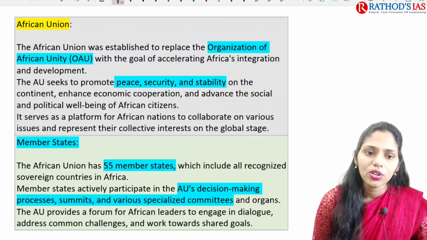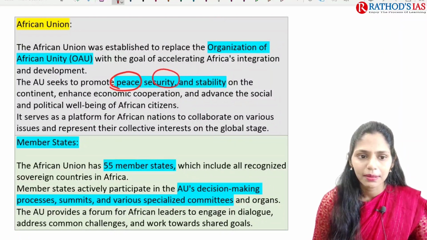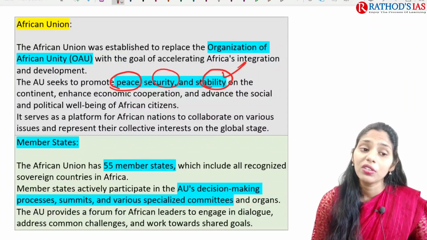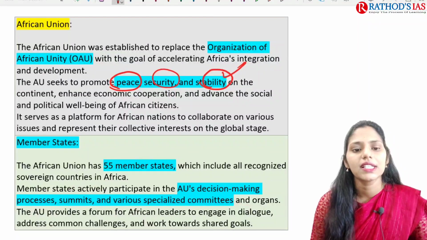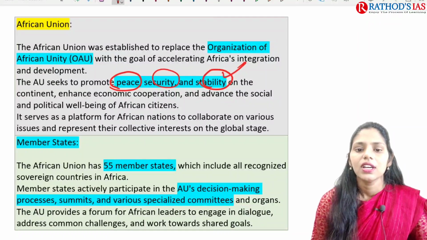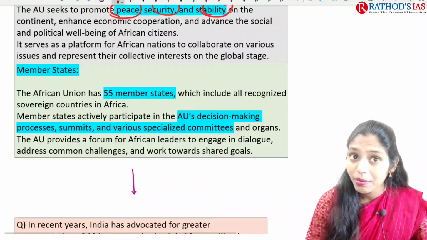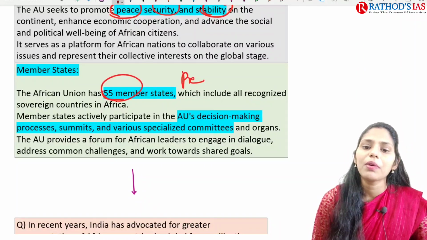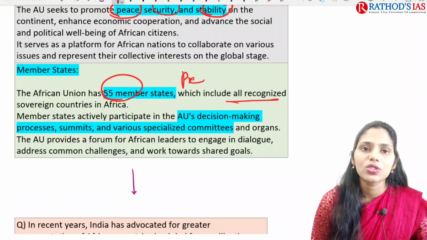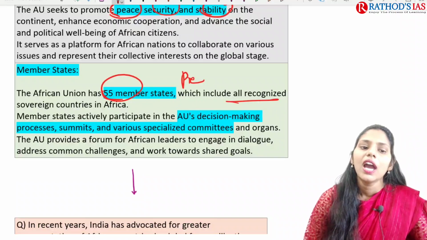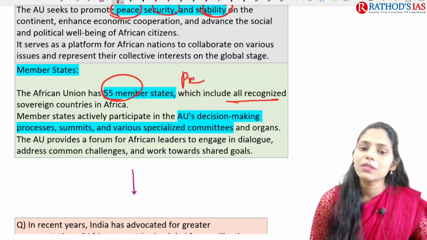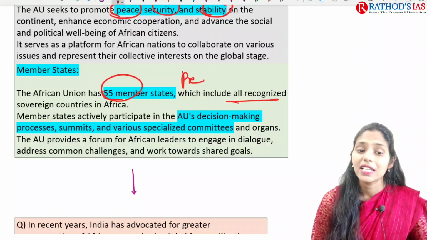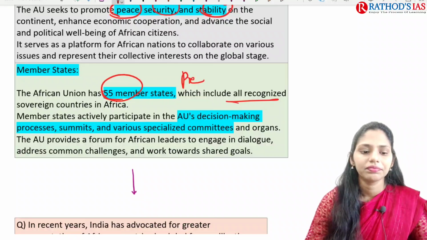Okay, so they are going to promote peace, security and stability in the region, and they want to enhance economic cooperation and advance the social and political well-being of African citizens. And if you're talking about member states, how many member states are there? These facts are important from prelims. There are 55 member states, including all recognized sovereign countries in Africa, and the member states actively participate in the African Union's decision making process, even in summits and some specialized committees and organs.